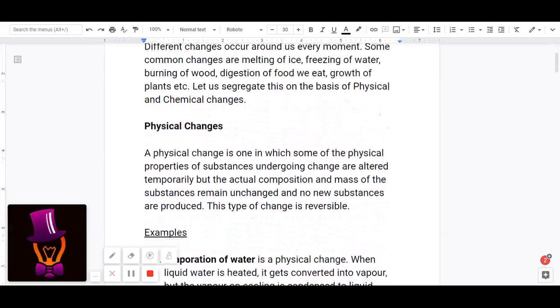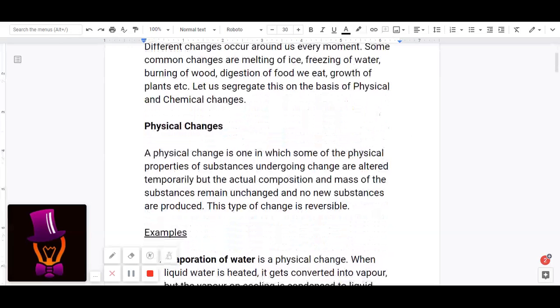Physical changes. A physical change is one in which some of the physical properties of substances undergoing change are altered temporarily, but the actual composition and mass of the substances remain unchanged and no new substances are produced. This type of change is reversible.